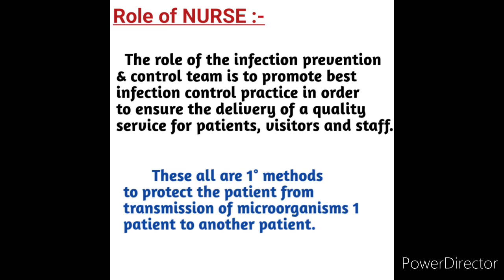The role of the infection prevention and control team is to promote best infection control practices in order to ensure the delivery of quality services for patients, visitors and staff. These are the primary methods to protect the patient from transmission of microorganisms from one person to another, or one client to another client, and also visitors in the hospital and staff.